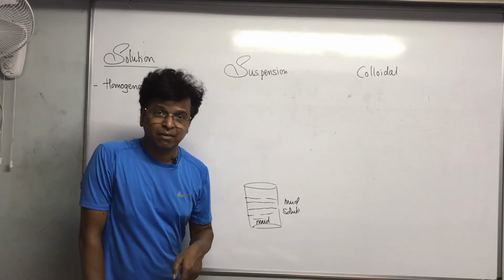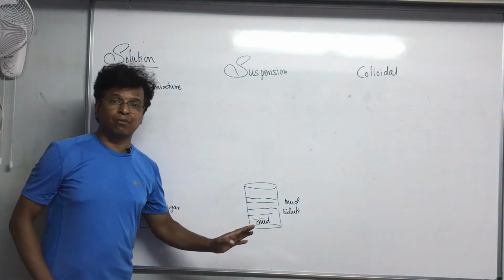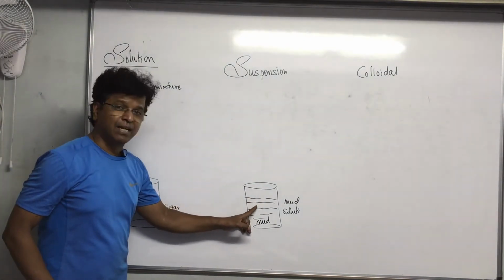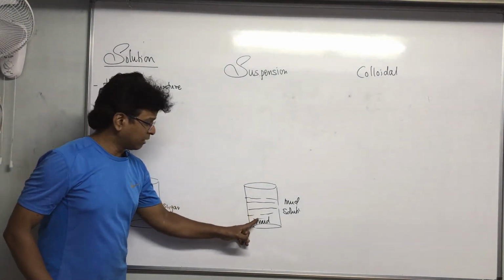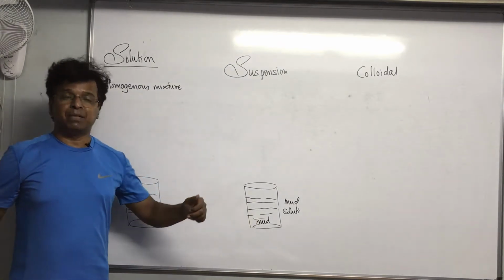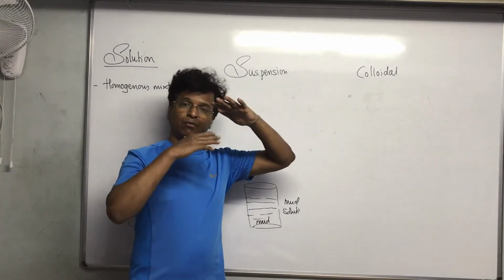At that time, do you think it is any more homogeneous? No. Now the concentration of mud over here is very, very less. It goes on increasing, and down below the concentration of mud is more. Better take an example of oil and water. Oil will be separate and water will be down.